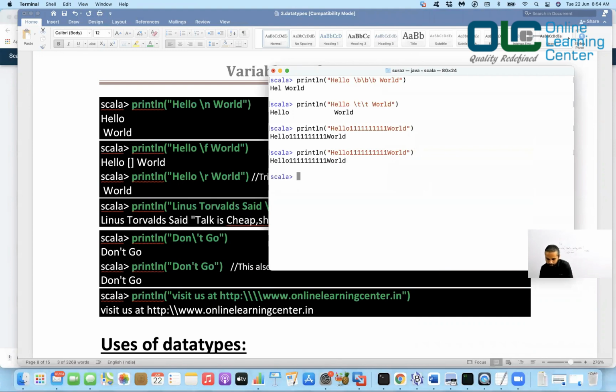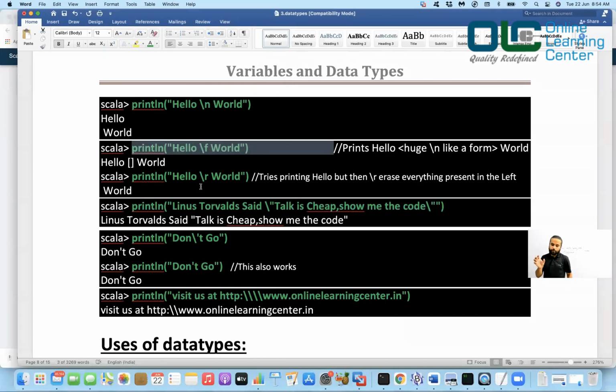Let me give you the output here. I'm saying hello \f world, enter. Now I got hello, then some spaces, and then world. But let's assume you are trying to print this string on a device.